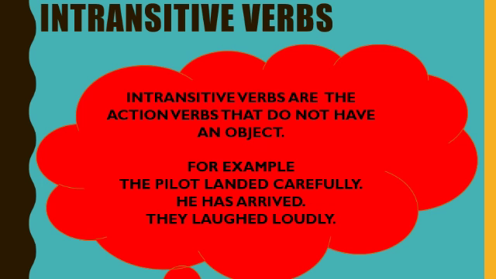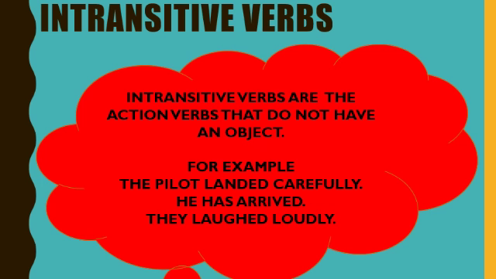As we learned in our last slide about transitive verbs, they need an object to complete their sense. But here, in intransitive verbs, they do not need any object to complete their sense. Without an object they can convey their meaning completely. That's why they do not have an object.